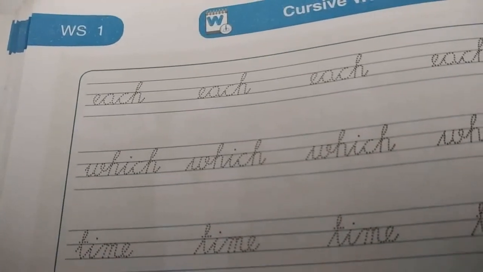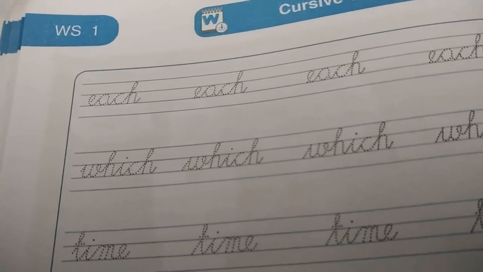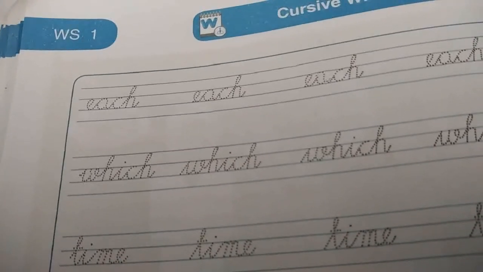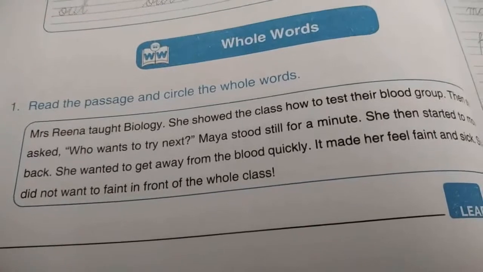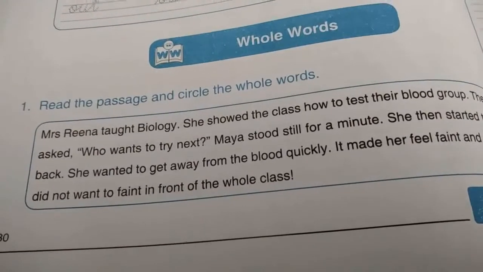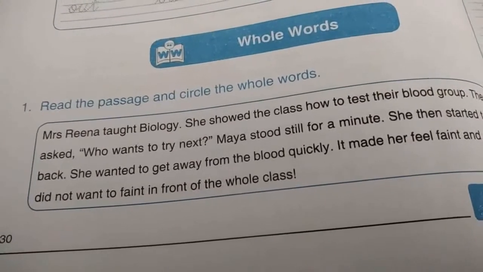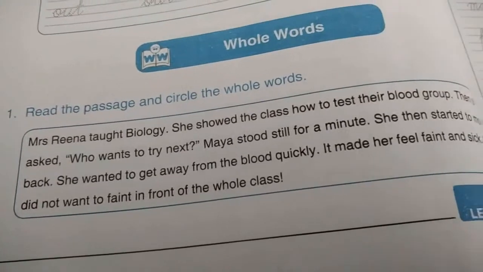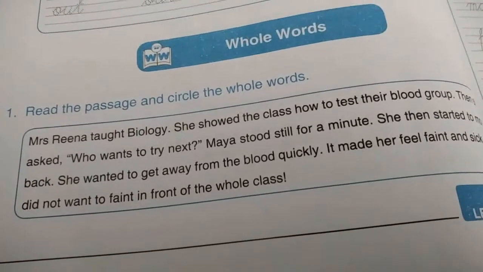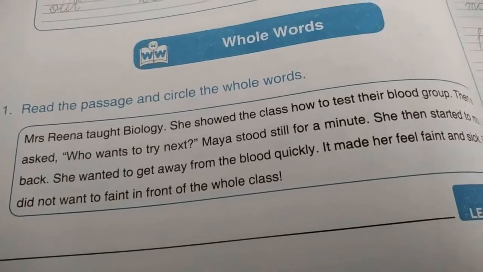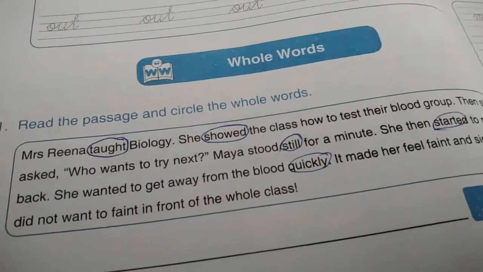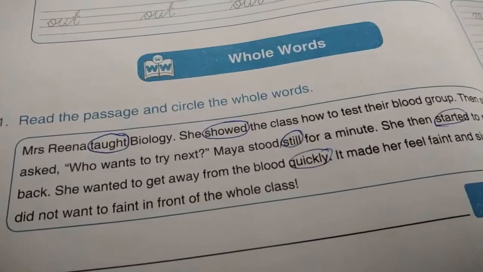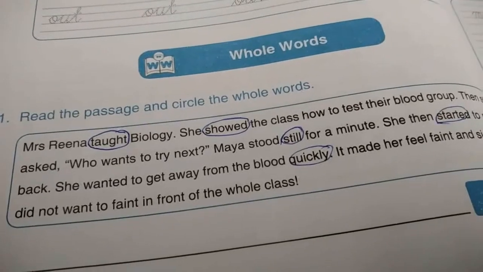Now all of you take your worksheet and open worksheet number 1 in unit 6. Look at question number 1. Whole words. Read the given passage and circle the 5 new whole words which we recalled now. Circle it in pencil. Have you all done? So let's check your answers. If you have made any mistake, change it now itself.